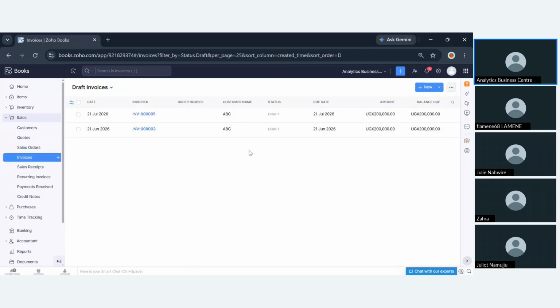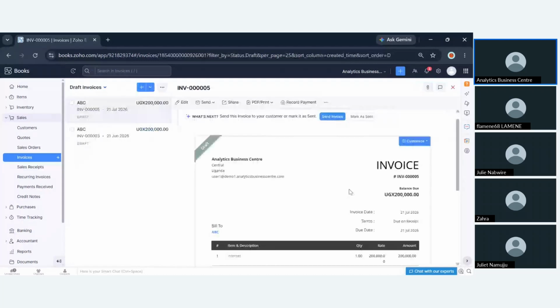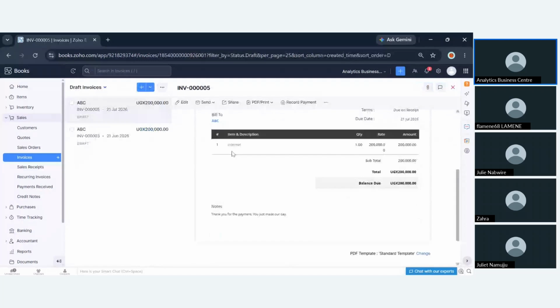When you convert a quotation into an invoice, it's like the customer has told you, this is what I'm going with. So the quotation, as you've seen, shows the details, what you are quoting for, let's say Zoho, and then the overall amount of money that you are expecting from that specific customer. So you're going to invoice them. This is how an invoice looks like. You see, it shows what the customer is buying from you, and then the total amount of money that you are expected to receive from that specific customer.